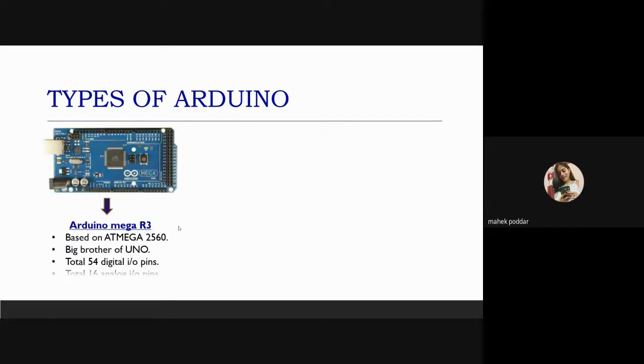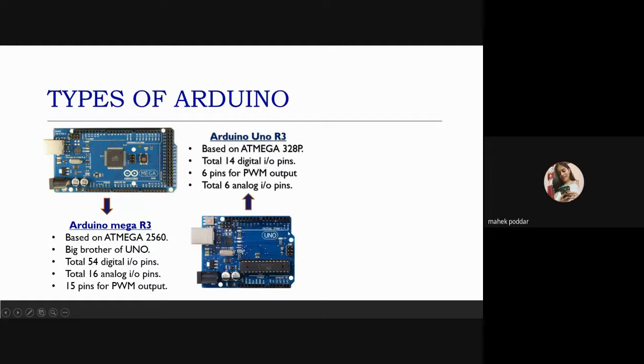The first one is the Arduino Mega R3 or Arduino Mega 2560. It is a microcontroller board based on ATmega2560. As we can see, it has a total of 54 pins, out of which 15 can be used as PWM outputs and 16 as analog inputs. Arduino Mega R3 is the big brother of Arduino Uno R3. This is Arduino Uno R3, and the Mega is the bigger version of it.